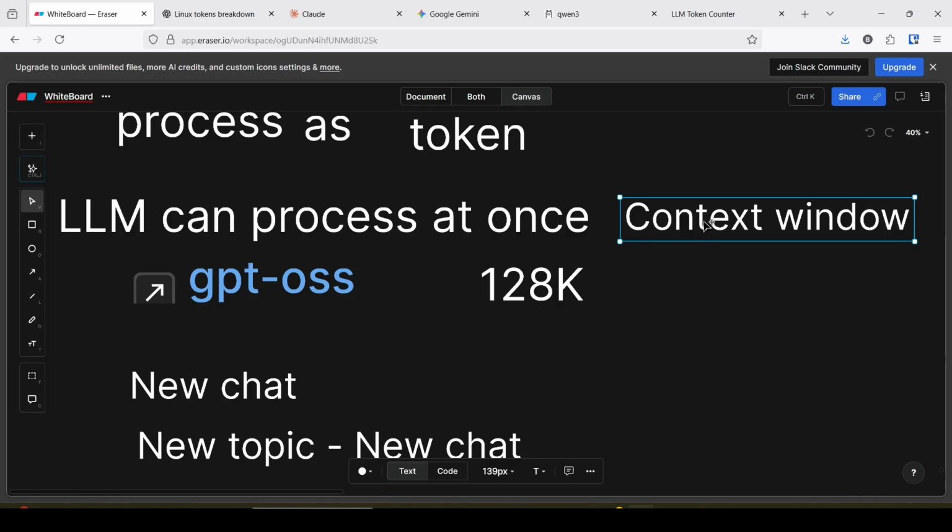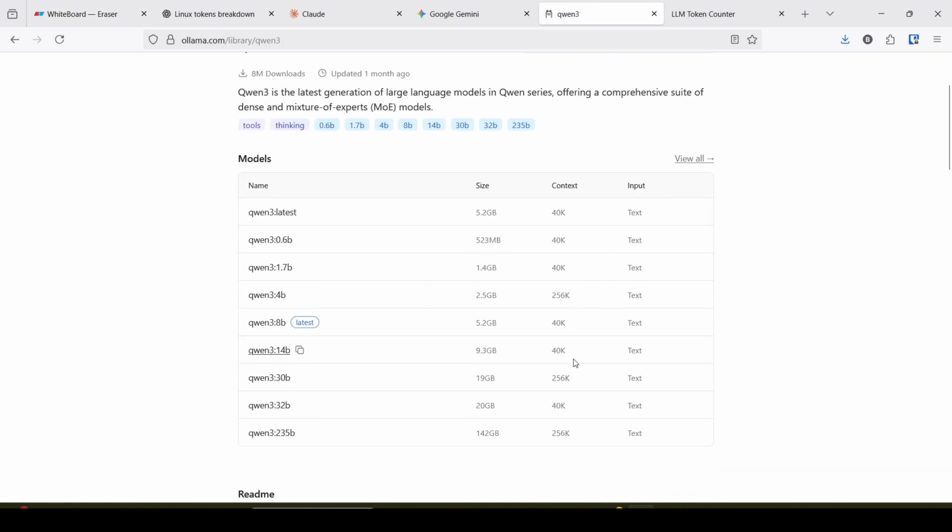Context window is measured using tokenization, and every model has a limitation on the tokens it can process. Depending on the model, it has a context window limit. You can see this is the context window limit.